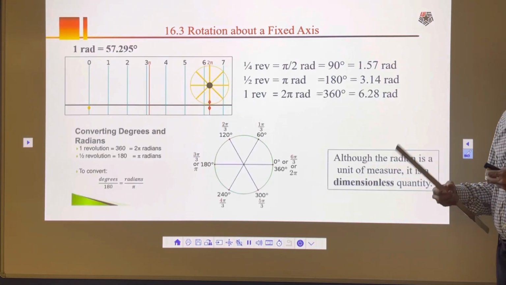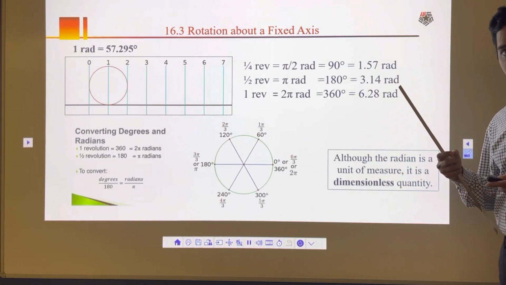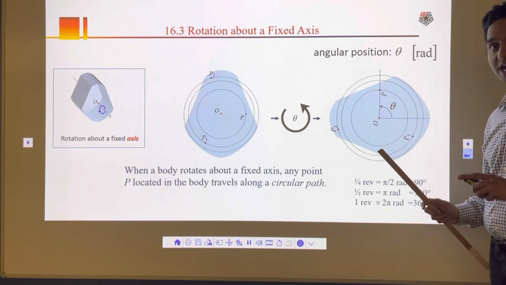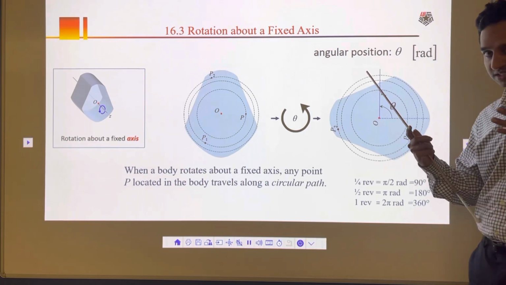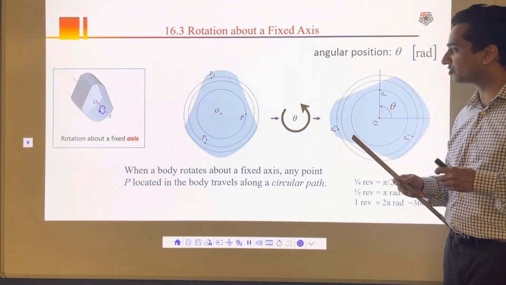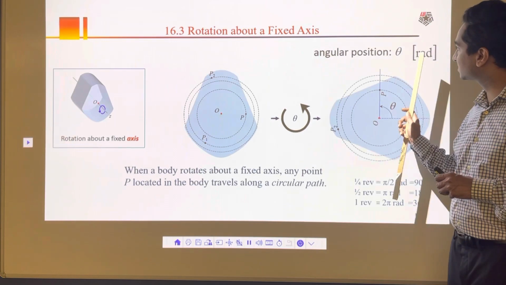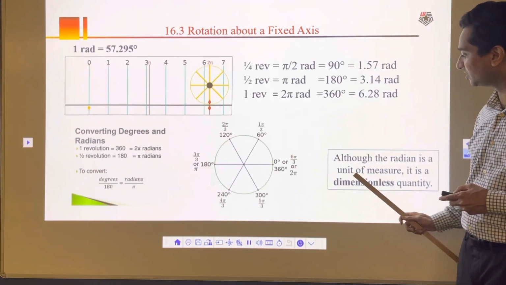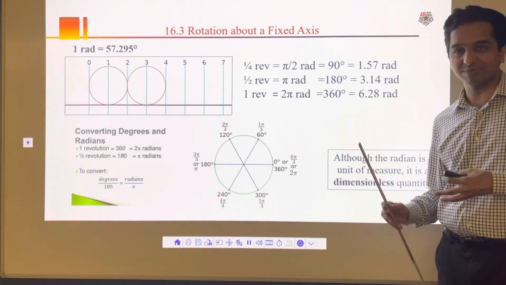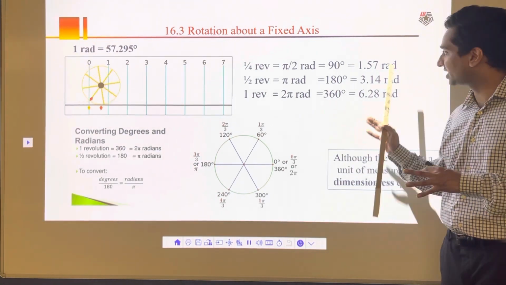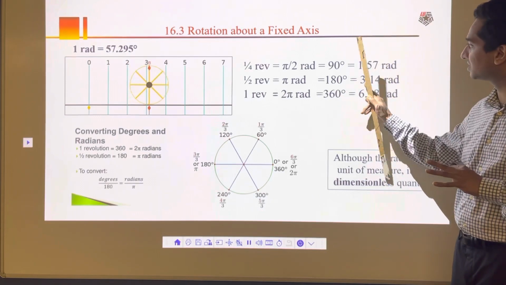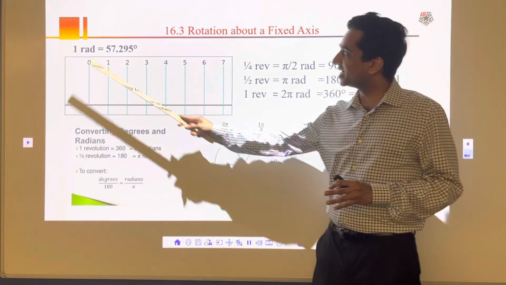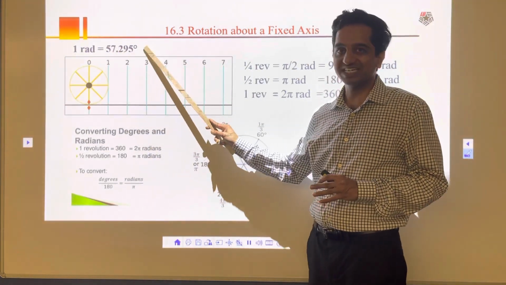360 degrees. Now, when you look at the blackboard, there is a video on the blackboard that explains what a radian is. So go through that video, it's very informative. If you don't understand what radian means, look at the video on the blackboard. You will understand what radian means and how the radian unit came into existence. Radian is basically unitless, it does not have dimensions like mass, length, time, meter, kilogram, second. It's just a number, 1.57. So here 1/4 revolution is 1.57 radians. 1 radian is 57.29 degrees, keep that in mind.